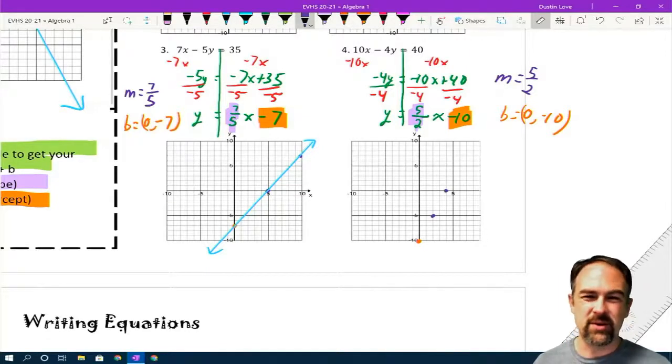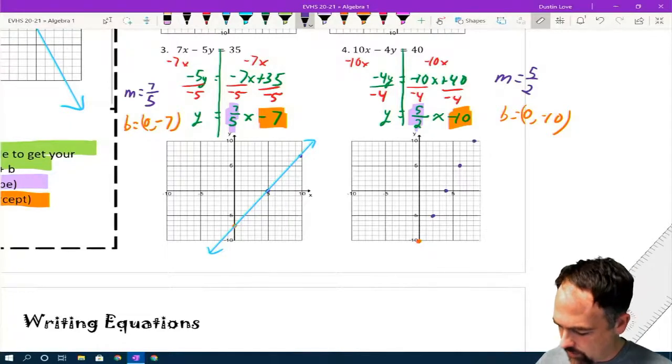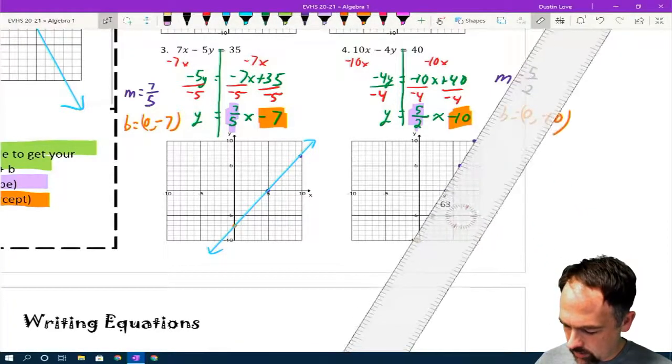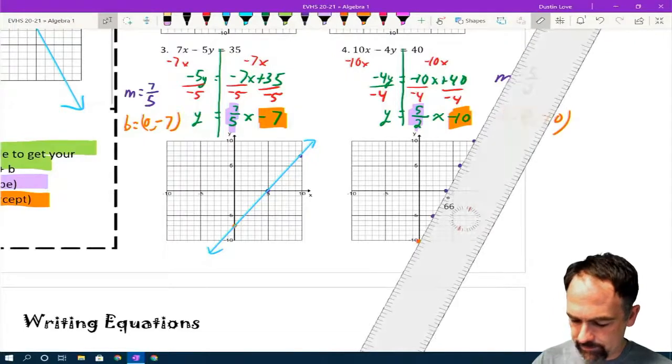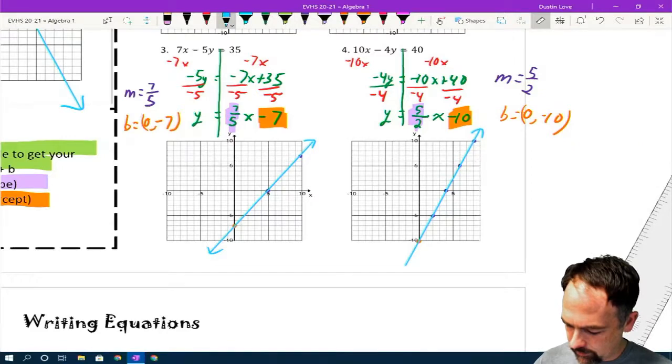And by the way, I'm able to do that without having to actually count because I'm just going by my 5 markers here. Those are really easy to see. So I'm going to go 5 more and then run 2, 5 more, run 2, and then plot that. Draw the line.